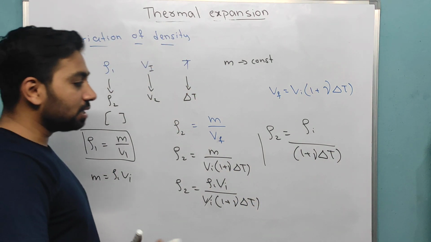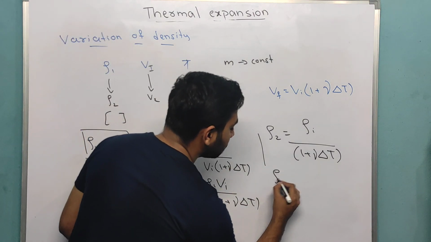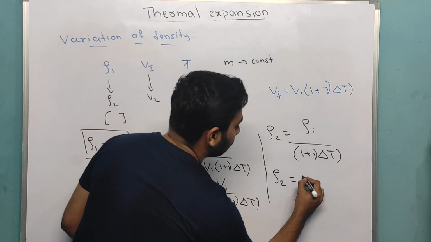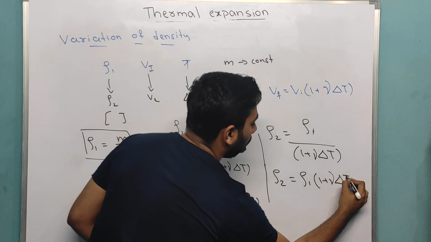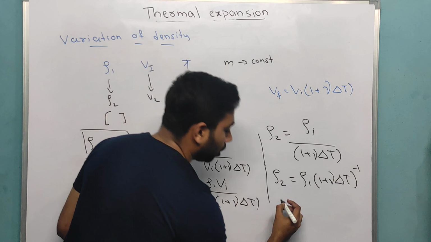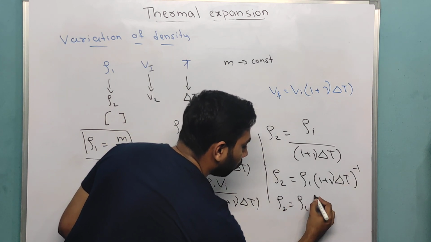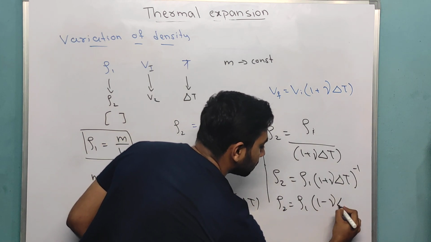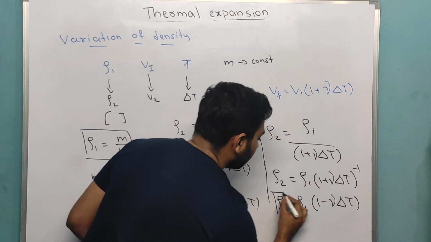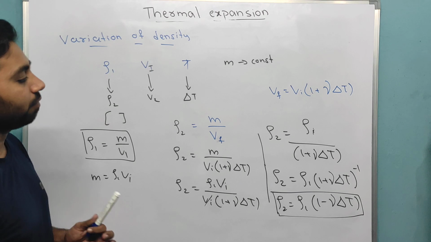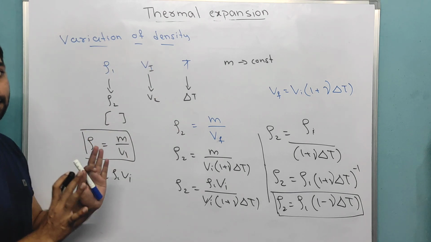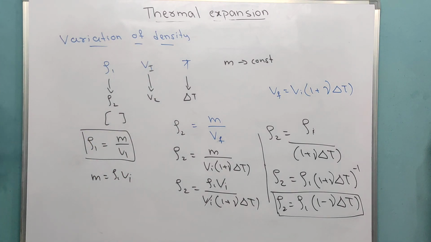Now for this, I can even write this like this, with minus 1. So if I substitute binomial theorem, then I will get it like this. Remember this. Only one formula we are using everywhere. This is how density is varying. Take note, first, density is varying. Okay, fine.